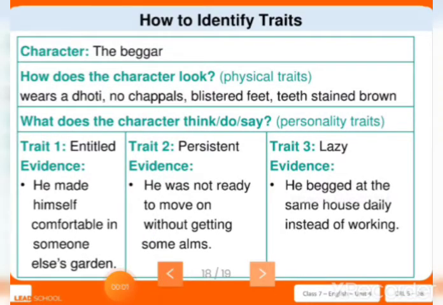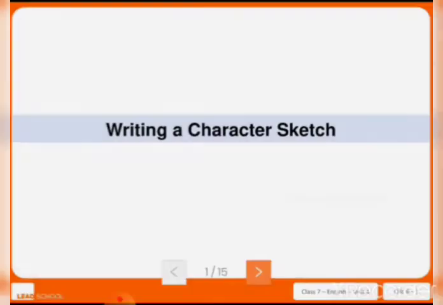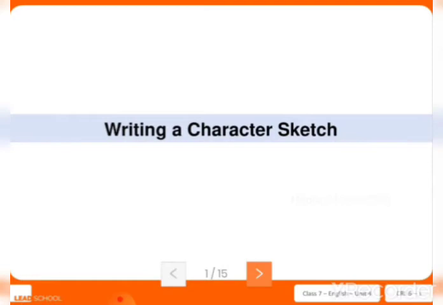So here we learned how to identify the triads of the particular character given in the story, isn't it? So this is the main structure 1. You need to follow this graphic organizer. Then next, what we are going to learn is how to write a character sketch using the graphic organizer.